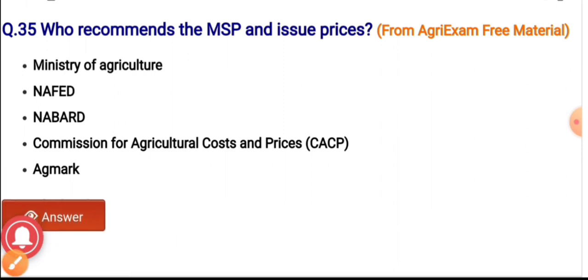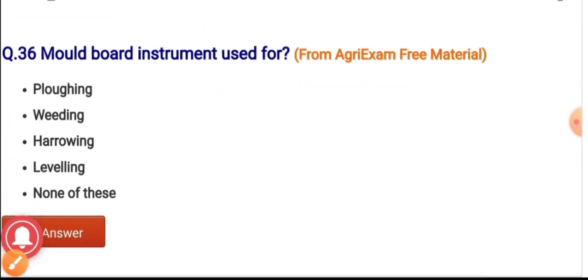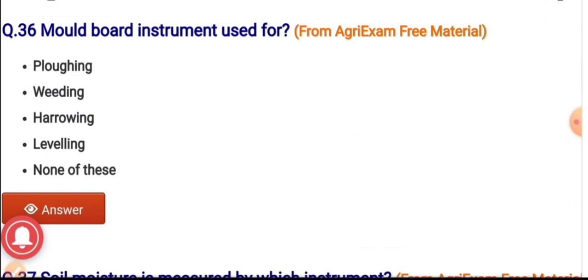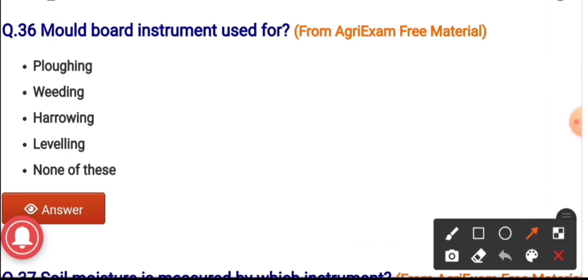Question number 36. Moldboard implement is used for? Options are plowing, weeding, harrowing, leveling, and none of these. And we all know that the MB plow is used for the purpose of plowing.